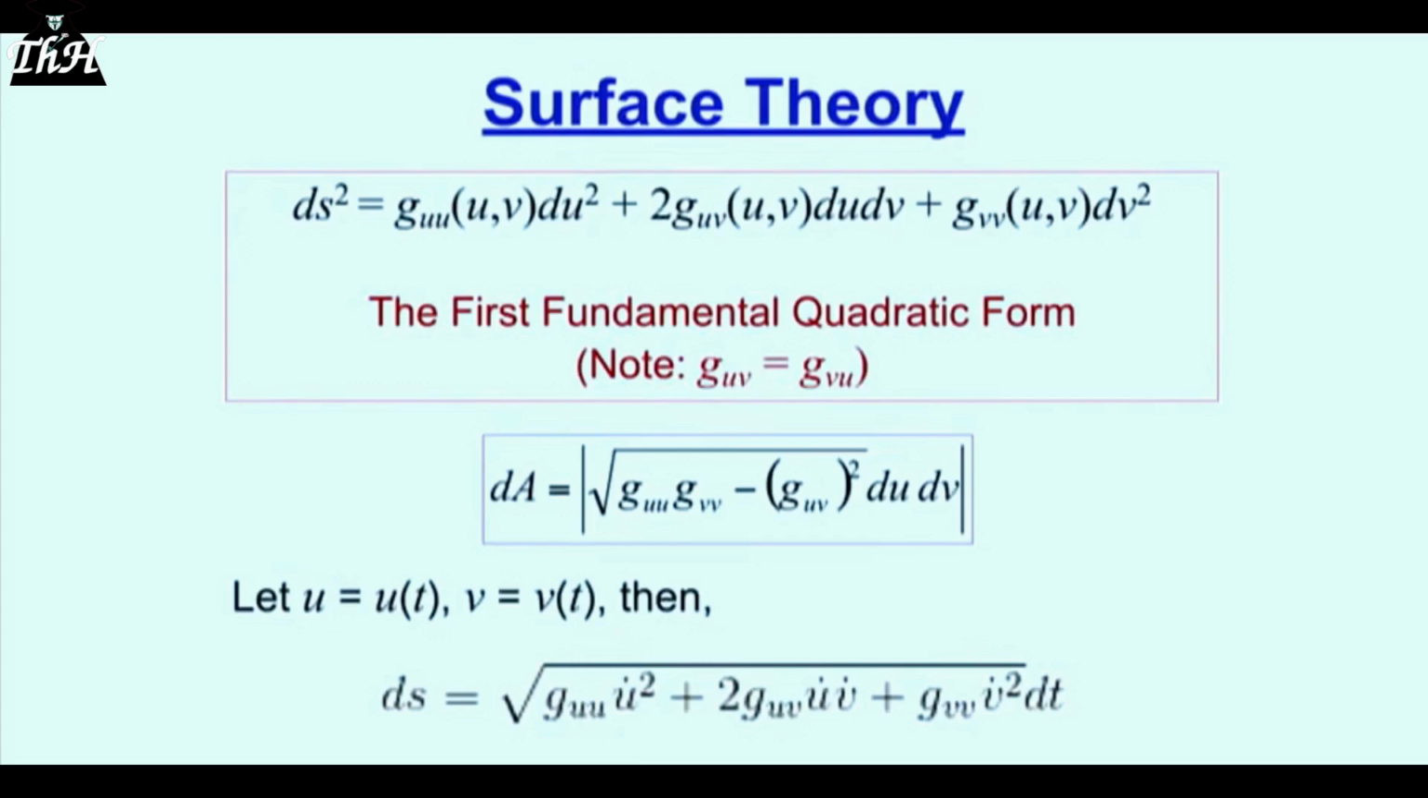The area from Gauss's surface theory is given by, or an element of area is given by the second expression. This is an element of area. You would have to integrate that to get the full area over the range for the domain for values of u and v as required.